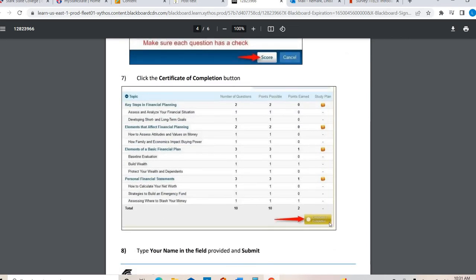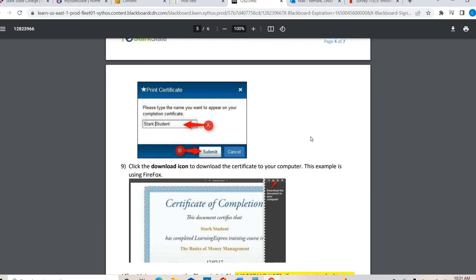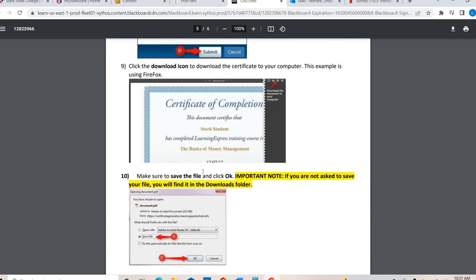You'll get a breakdown, and you'll click Certificate of Completion. It's going to pop up a certificate. Don't put Stark Student, put your name. So type in your name, and then you're going to get a certificate.